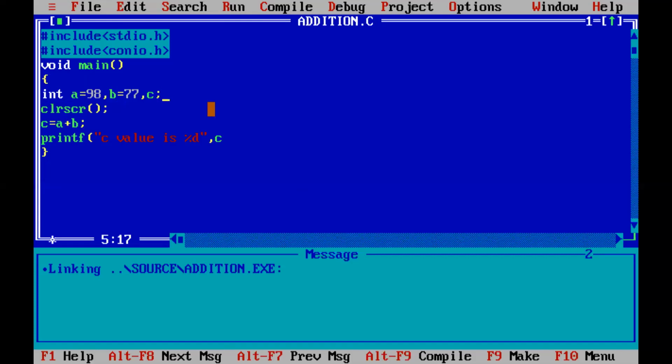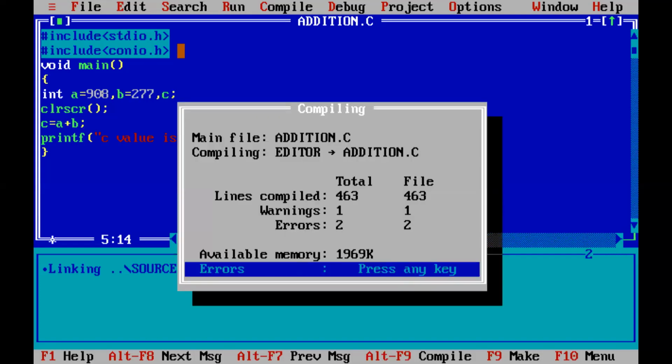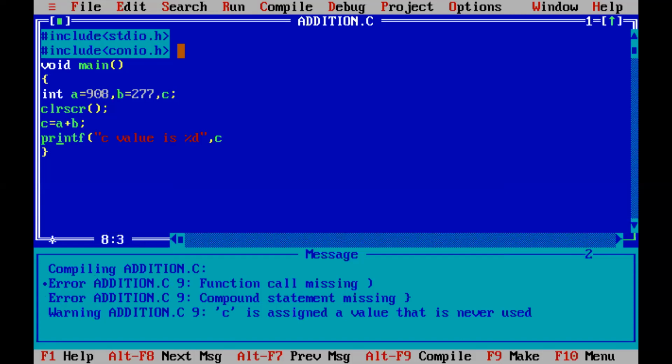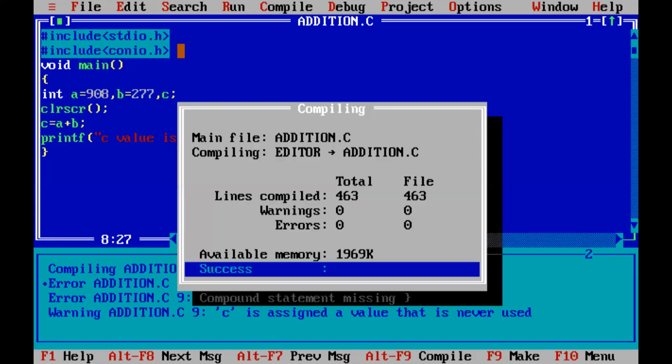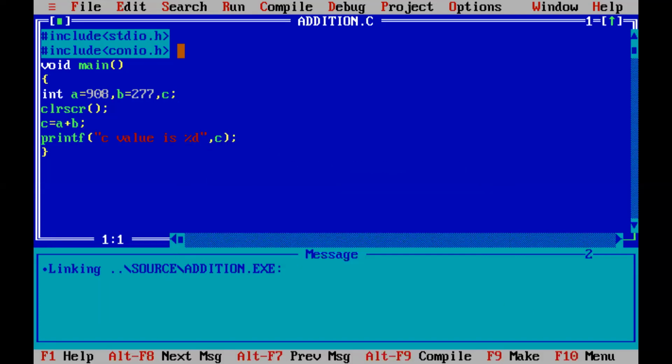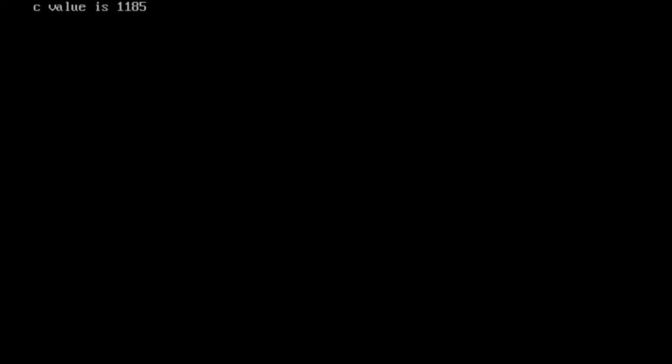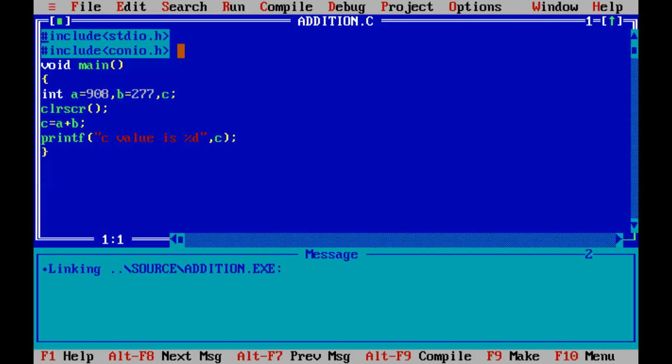Okay, again compile. I will take other values, 908, 277. Again compile this program. Run the program. For output, press Alt F5. C value is 1185. So this is the program for addition of two numbers.